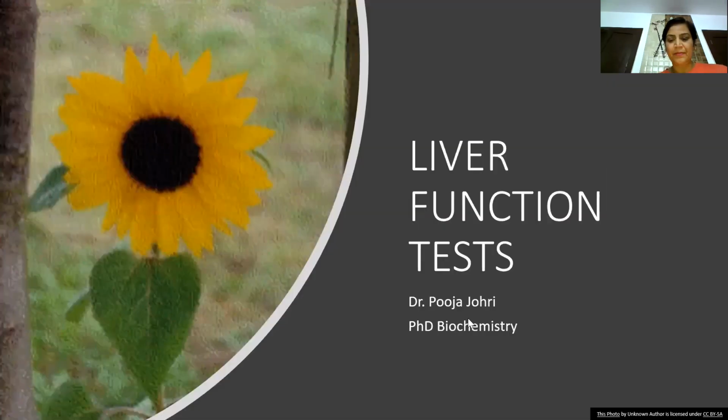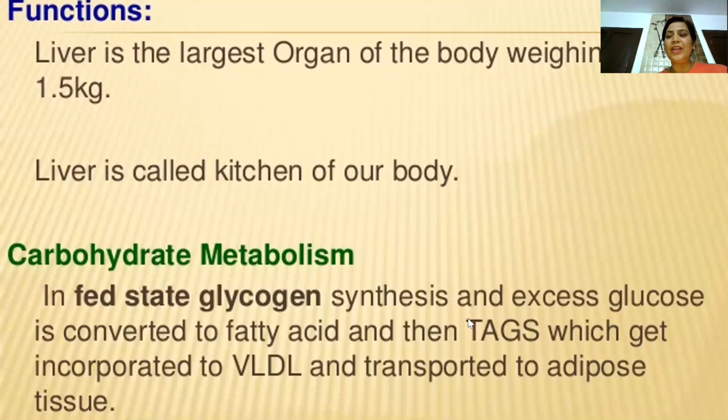Now see, the liver is the largest organ of our body, weighing about 1.5 kgs, and it is also called the kitchen of our body. Whether it is synthesis, degradation, or utilization, the liver is involved in everything. For example, in carbohydrate metabolism, glucose is stored to form glycogen, and that too in the liver.